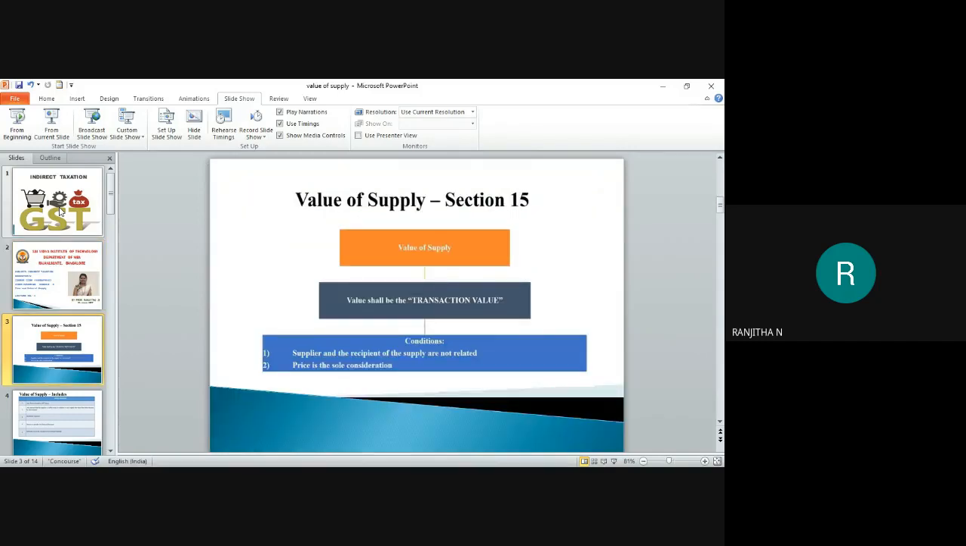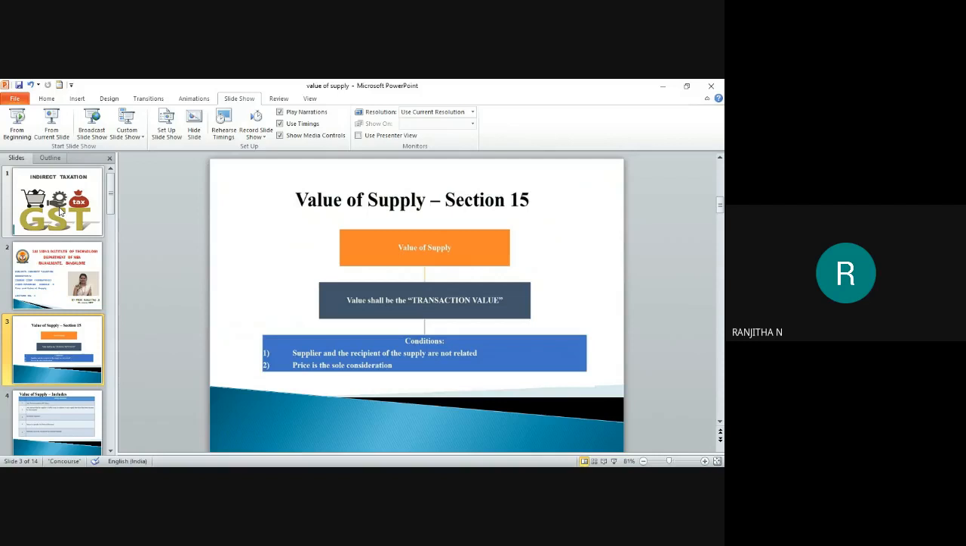In today's session, we are going to discuss value of supply. Session 15 is going to deal with value of supply. What is this value of supply? Value of supply means the value on which GST tax has to be calculated. We have to pay a tax to the government. Is it right? On what value are we going to pay a tax? That value is considered as the value of supply here.